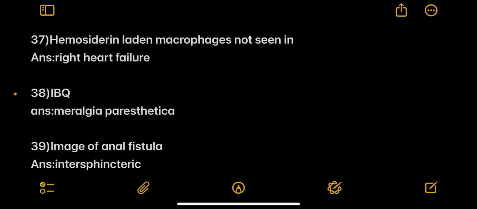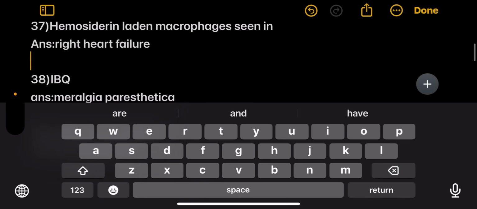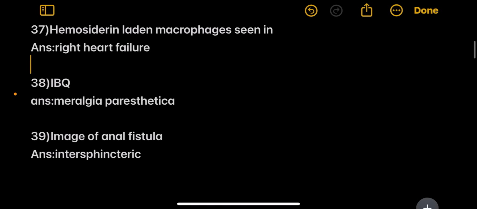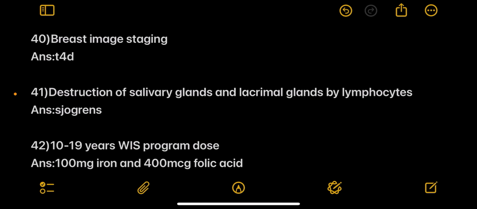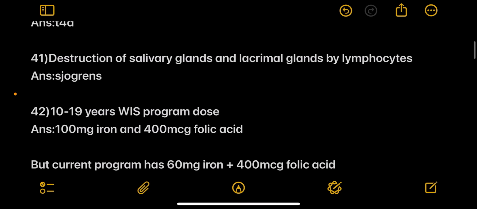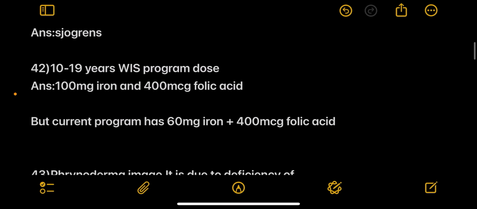Next, hemosiderin laden macrophages is seen in, answer right heart failure. Next question is an IBQ and answer is meralgia paresthetica. Next is an image of an anal fistula, answer is intersphincteric. Next, breast image and the staging was asked, it was a peau d'orange image and the answer here is T4d. Next, destruction of salivary glands and lacrimal glands by lymphocytes, seen in, answer Sjogren's. Next, 10 to 19 years, WIFS program dose, so 100 mg iron and 400 microgram folic acid is the one which is provided in adolescents.